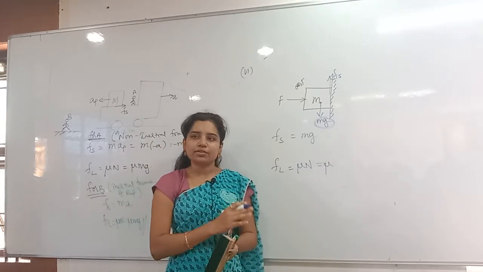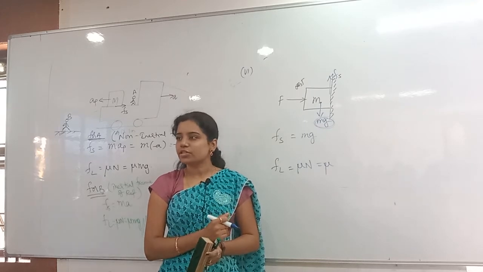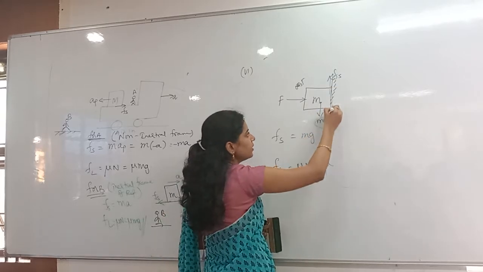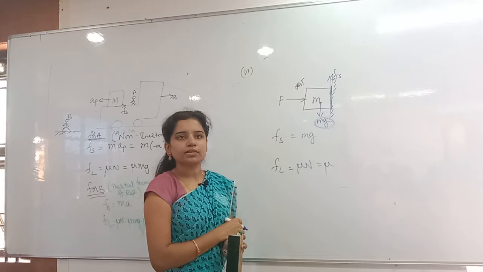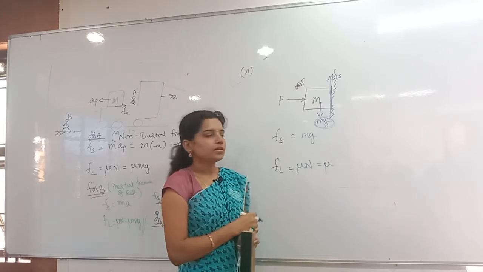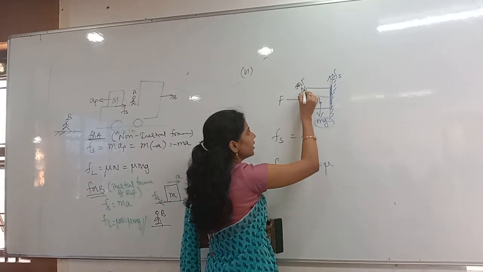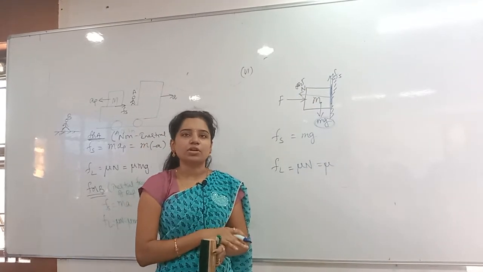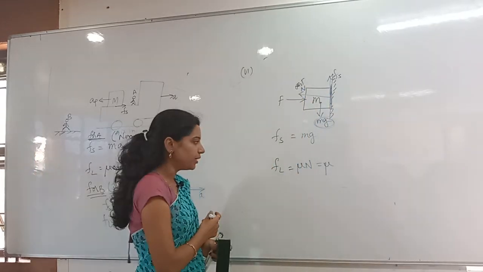That is a contact force. Always it will be perpendicular to the contact. That is what a normal reaction means. So which is the contact surface here? This is the contact. Perpendicular to that, in which direction? See, this is the contact, and in this direction the normal reaction will act. On the body, don't take it on the wall. You have to take it on the body only. So on the body, the normal reaction is acting in this direction.